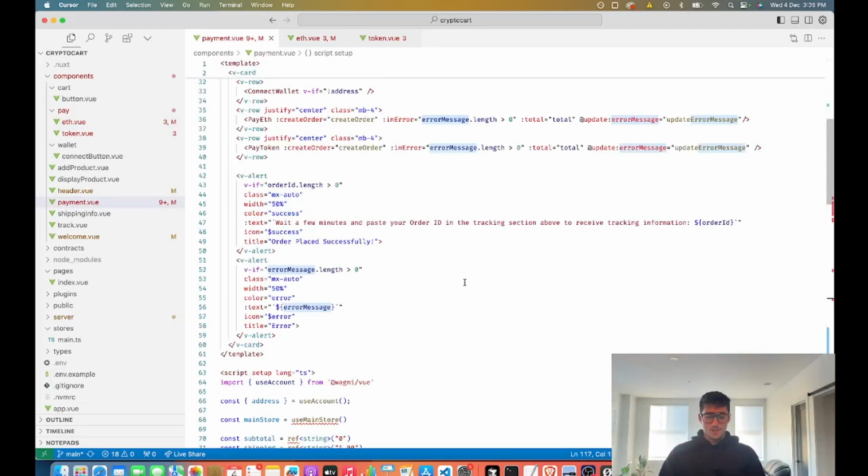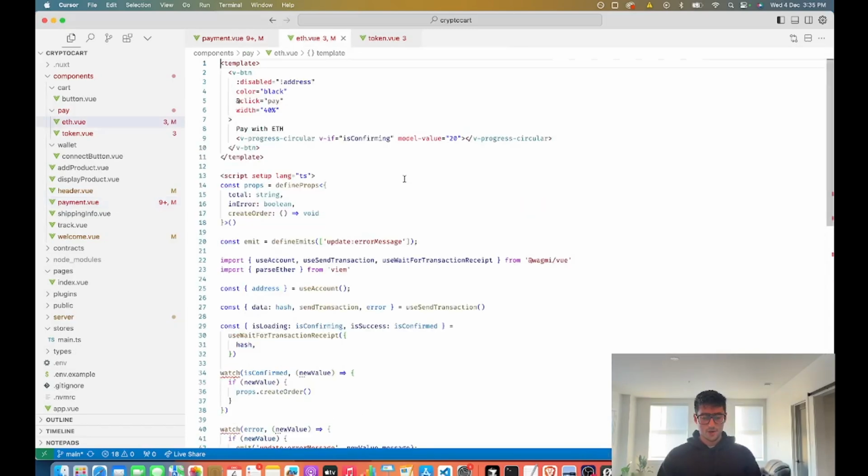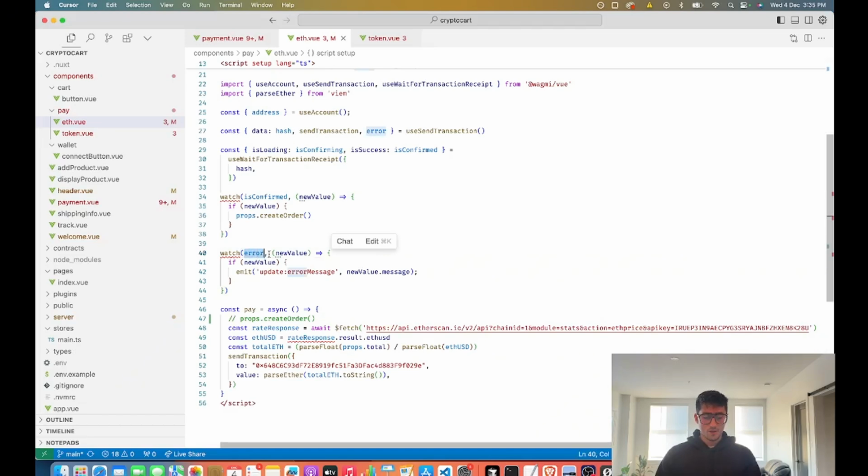So essentially, if there is an error message in any of these components, I have another watcher connected to the error inside of the useSendTransaction hook.